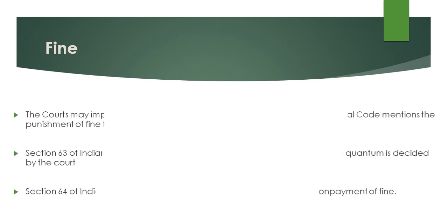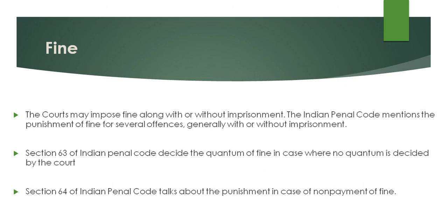Now moving to the next punishment, that is fine. In general, fine means if any law has been broken by the person, then he has to pay a fine. It is the amount which the person has to pay, and which is imposed by the court. Section 63 of the Indian Penal Code talks about the quantum of fine in cases where the quantum is not decided by the court, and section 64 talks about the punishment in case of non-payment of fine. Sections 63 and 64 generally talk about fine.